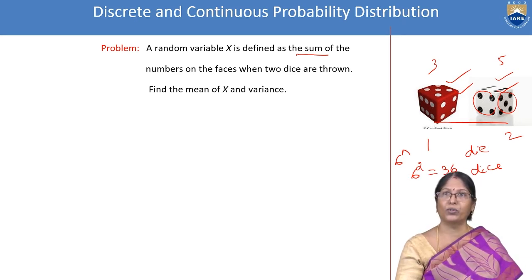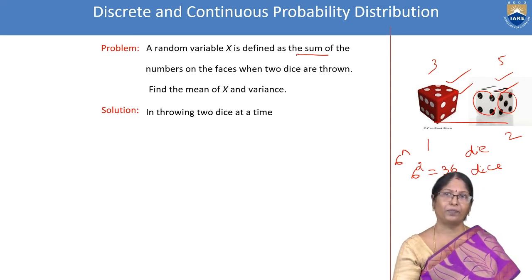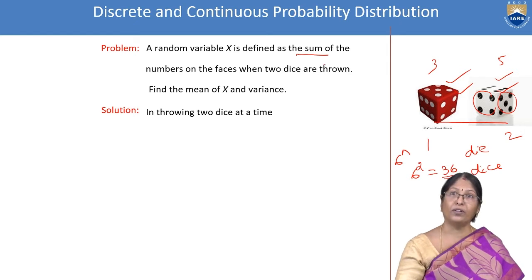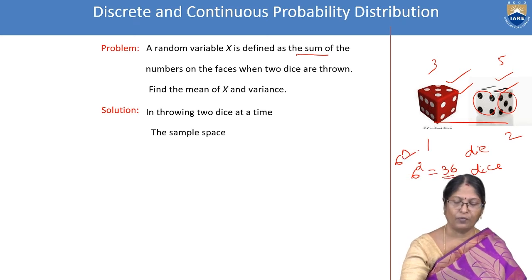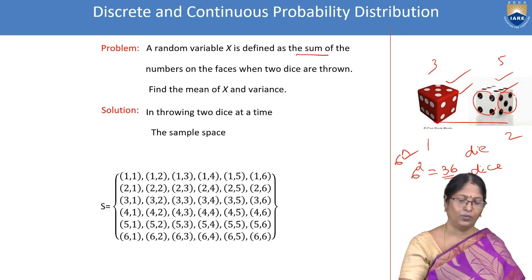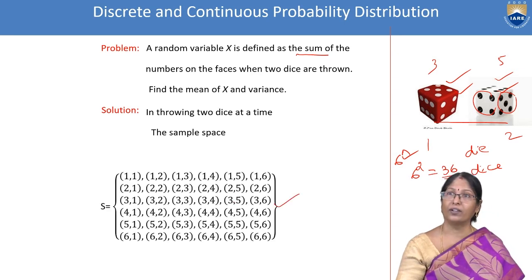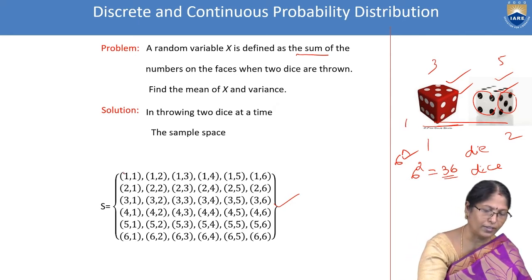Just now we discussed also, that is the before slides, under discrete the formulas, under continuous we discussed the formulas. Solution. In throwing 2 dice at a time, it is given in the question, 2 dice at a time we are throwing. The sample space, that is the formula is 6 power n. So 6 square equal to 36. So we can see it, 36 it is written. How it is written, this sample space? Very easy way. The first die we fixed 1. You can see this is first die.